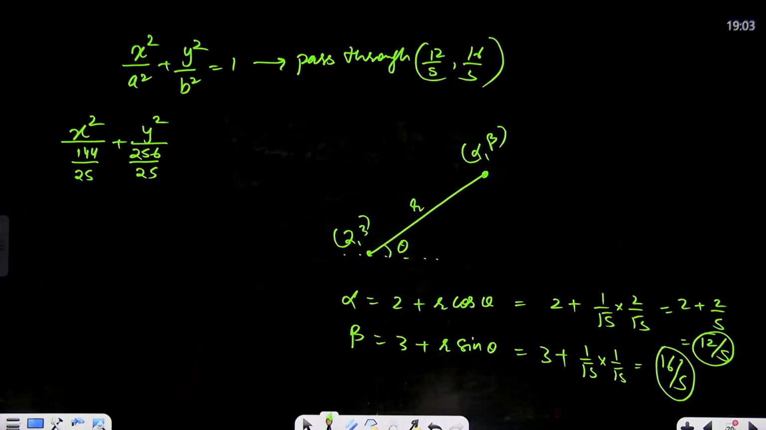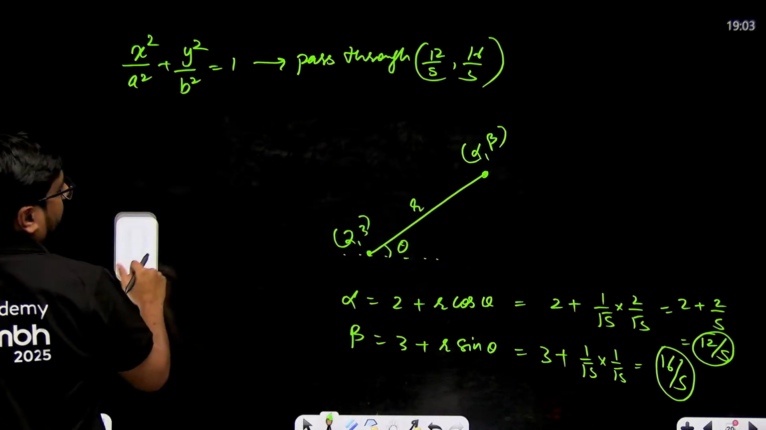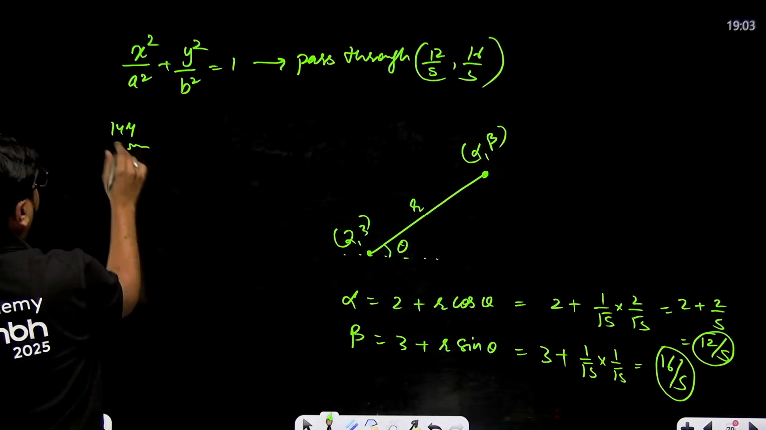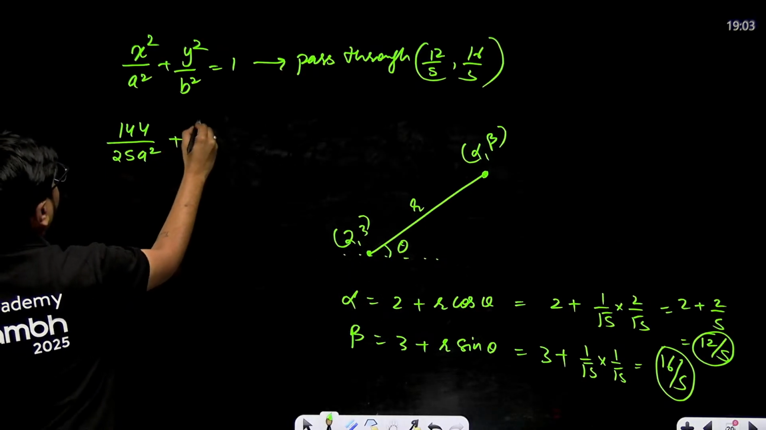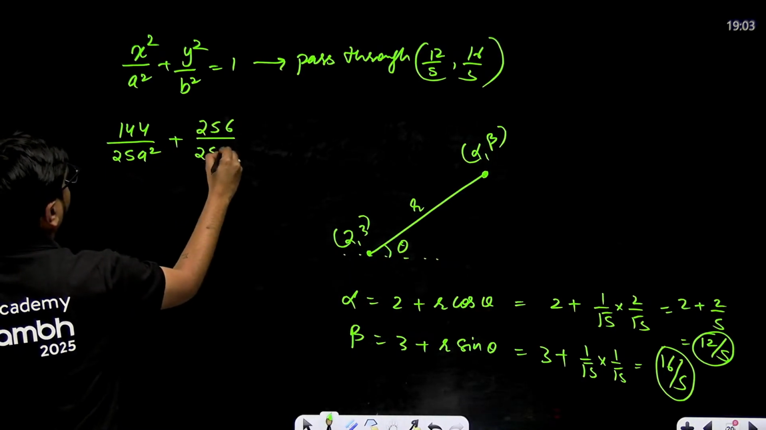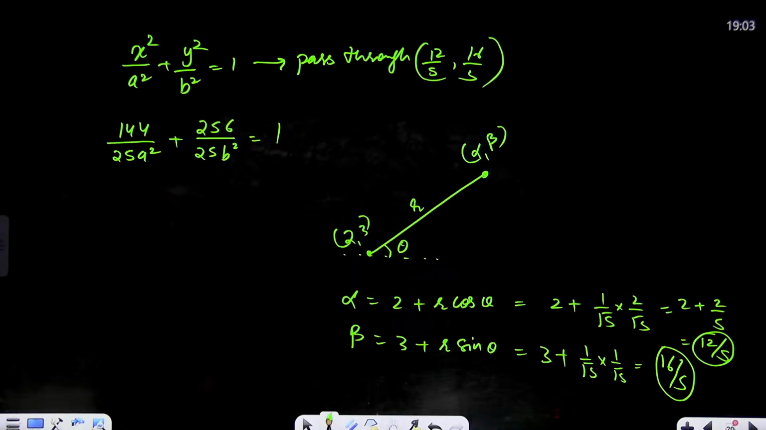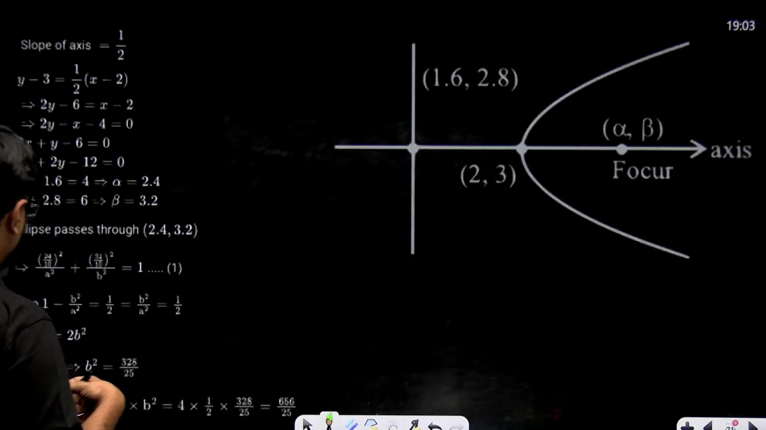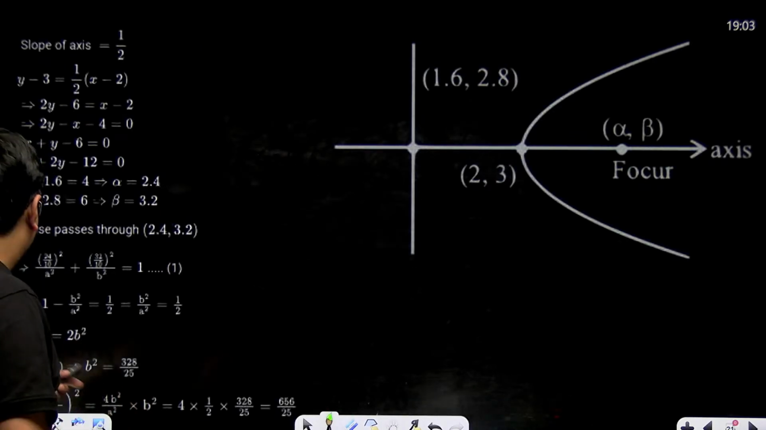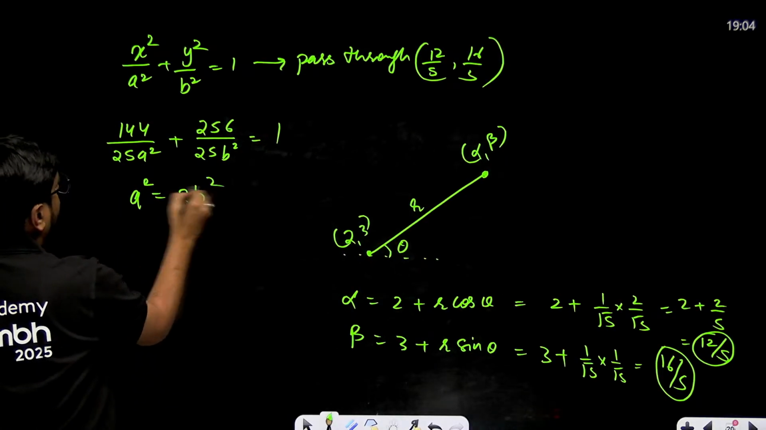Okay, so equal to 1. Let me write it as 144 by 25 a square plus 256 by 25 b square equal to 1. From here we'll develop a relation between a and b. So that relation will come out to be a square is equal to 2b square.